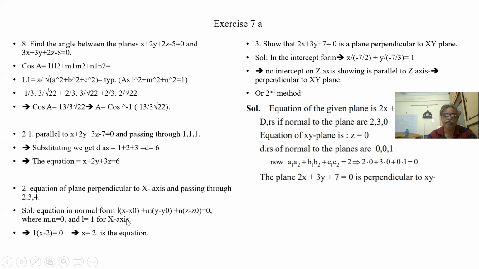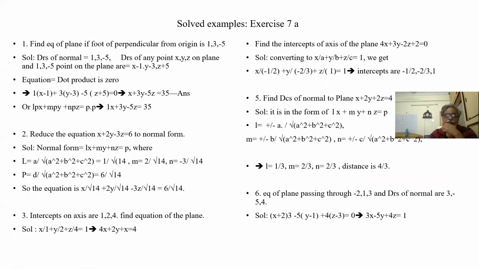These are its DRs. So DRs of the normal to this plane, or DCs of the normal to this plane, are 1, 0, 0. L is 1, M is 0, N is 0. So 1 into x minus 2 is equal to 0. So x is equal to 2.